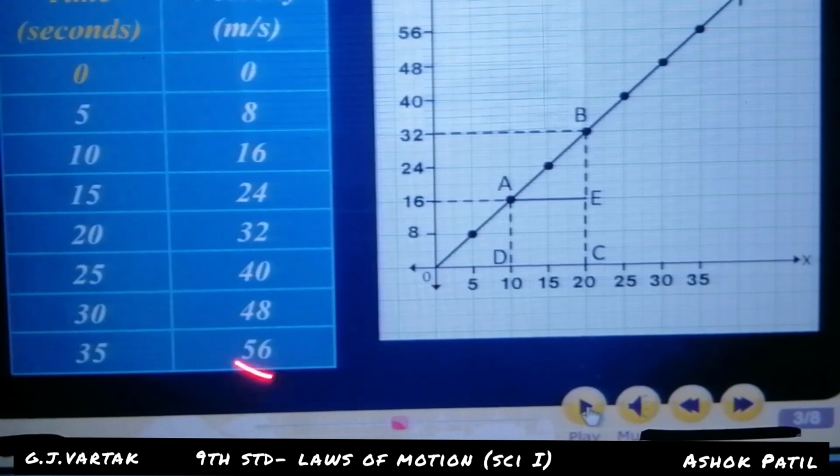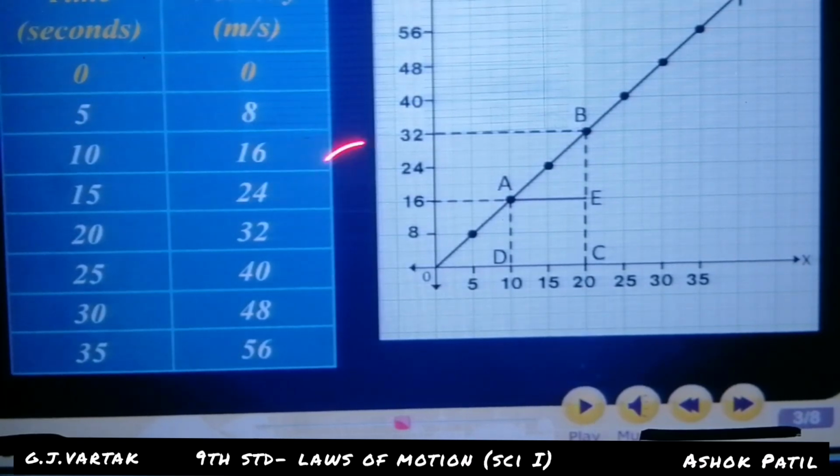In this chart, the velocity changes: 5 is 8, 10 is 16, 15 is 24, 20 is 32. Look at here, 10 is double of 5, 16 is double of 8. Then 15 is triple of 5, and 24 is triple of 8.